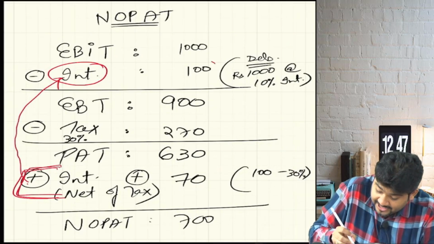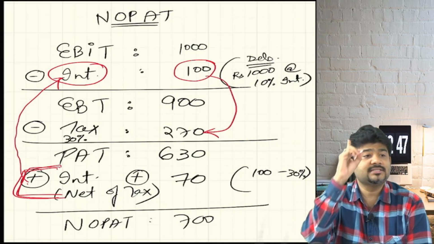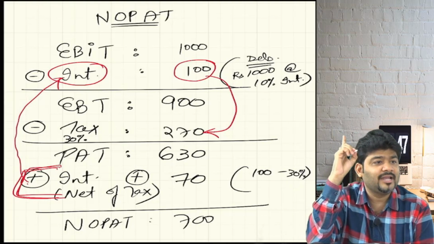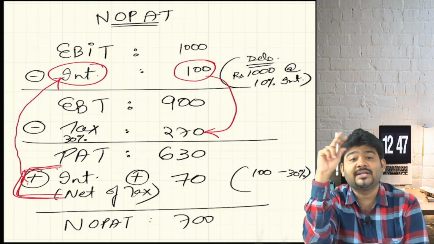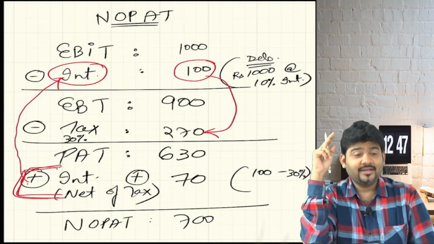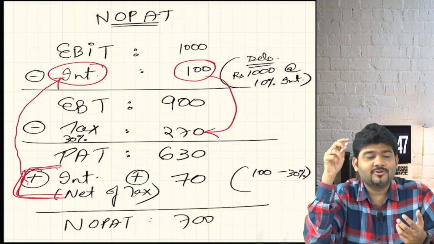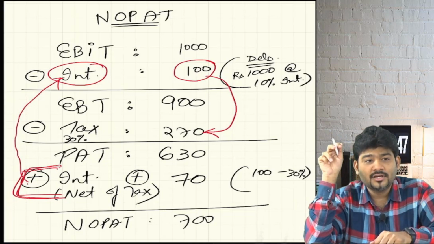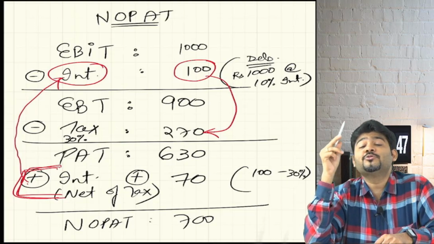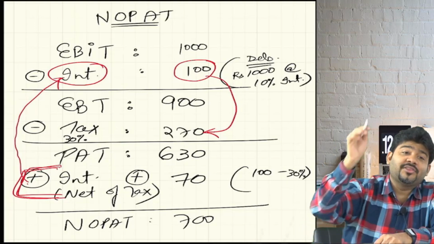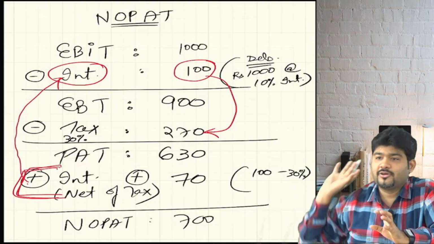But why are we reducing this here? To give the tax benefit. Because is interest a tax deductible expense? Yes, it is. It is like depreciation in your capital budgeting chapter. In that you calculated net cash inflows, wherein EBIT less interest, then you reduced depreciation just for the purpose of tax, because tax is allowed on depreciation.